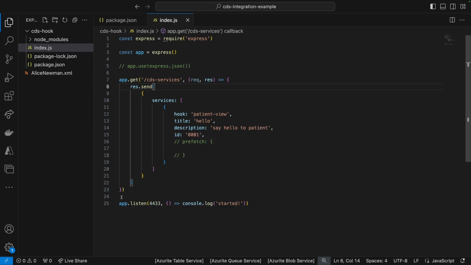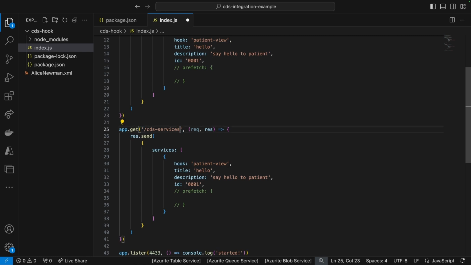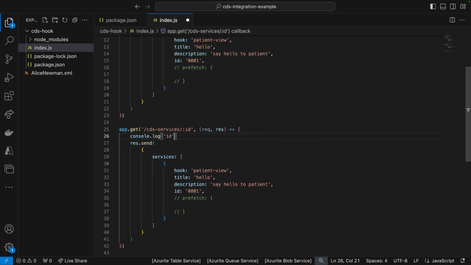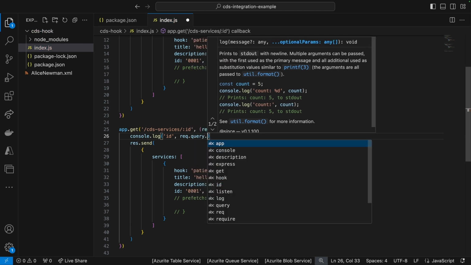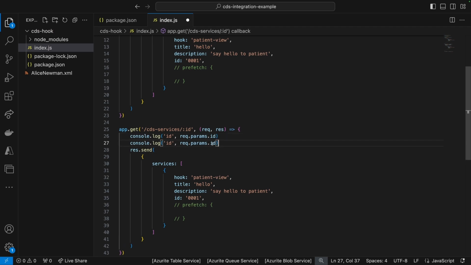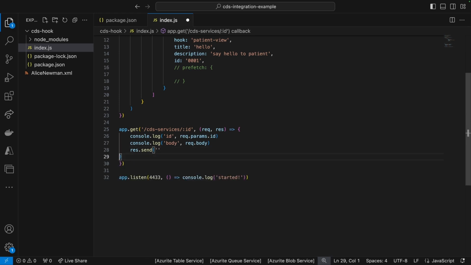I'm going to go ahead and drop down the terminal. Just going to copy this over here. So CDS services, and we're going to get an identifier. So console log, we will have our ID. So on the request query, or is it params ID? And then we're also going to have the body. So this is going to be very useful to see what is actually being sent to the API as part of this. Okay. So in the response, we're just going to send an empty string for now.